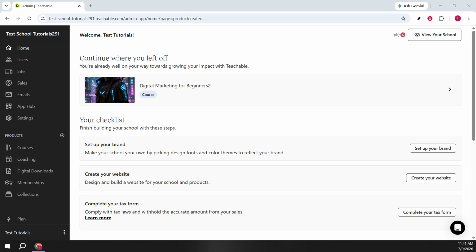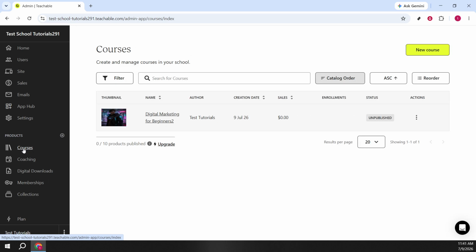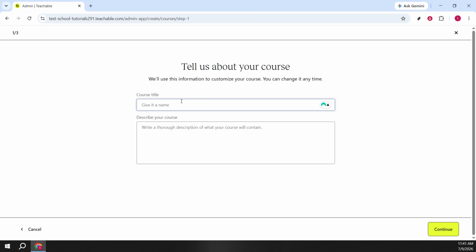On the left sidebar, select Courses to view your course library. Click New Course to start a fresh one. You'll land on a setup page where you can enter a course title. Choose something clear and specific so students immediately know what they'll learn.